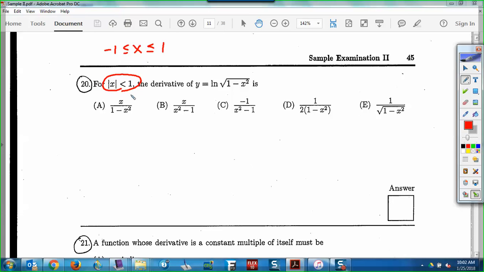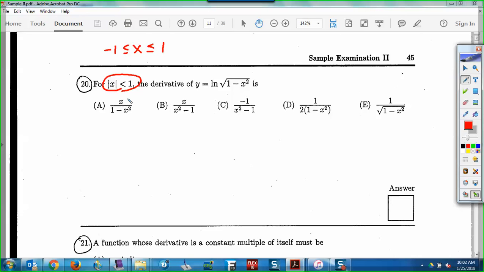That's what that's saying right there. Okay, now that's just a domain thing, so they wouldn't have had to tell you that. It's just obvious from the problem because we know we can't have a negative in the square root. And if x gets bigger than 1, you're going to have 1 minus a bigger number, so you're going to have a negative in the square root, or negative 1, whatever. So that's the natural domain, telling you you can't have a negative in there. Okay, so x has to be there.